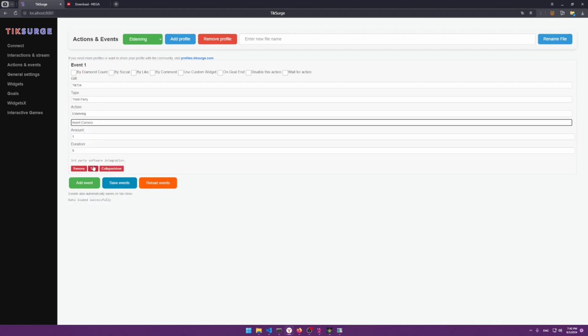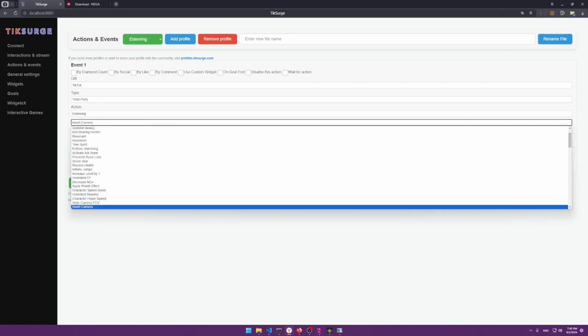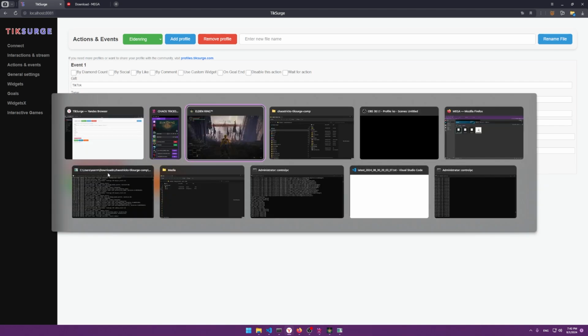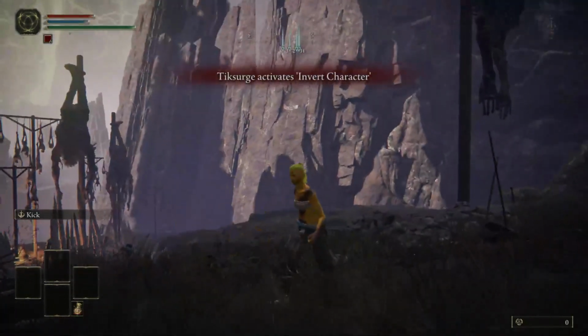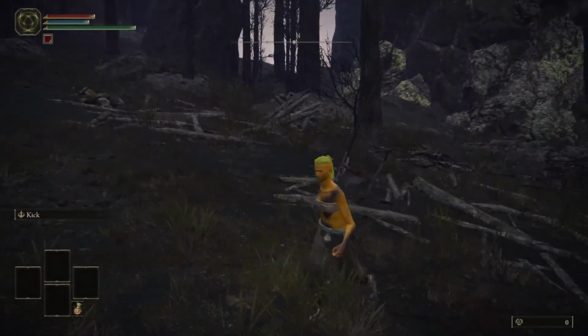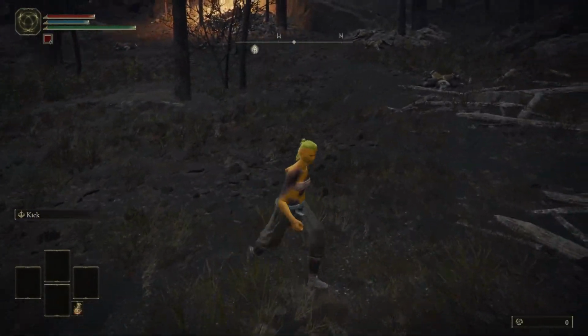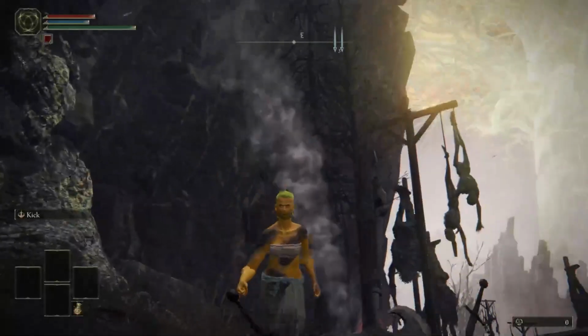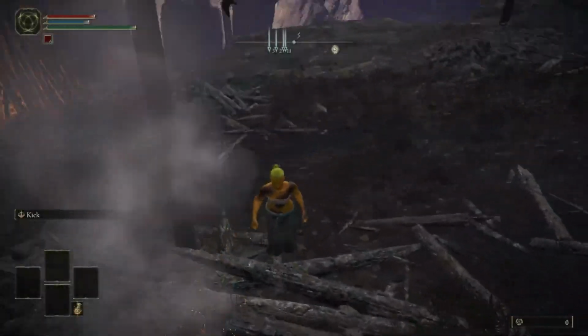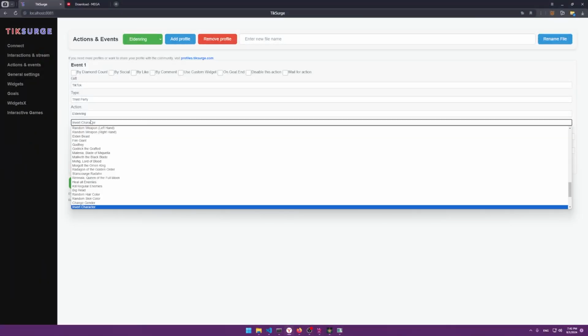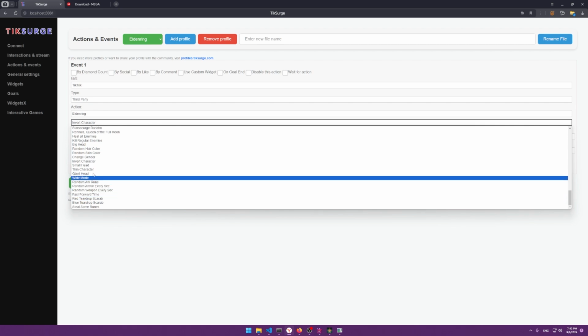We say invert camera, for example, and invert character. Now you walk like a moron. The camera and the character are flipped. You can do any of these integrations for Elden Ring.